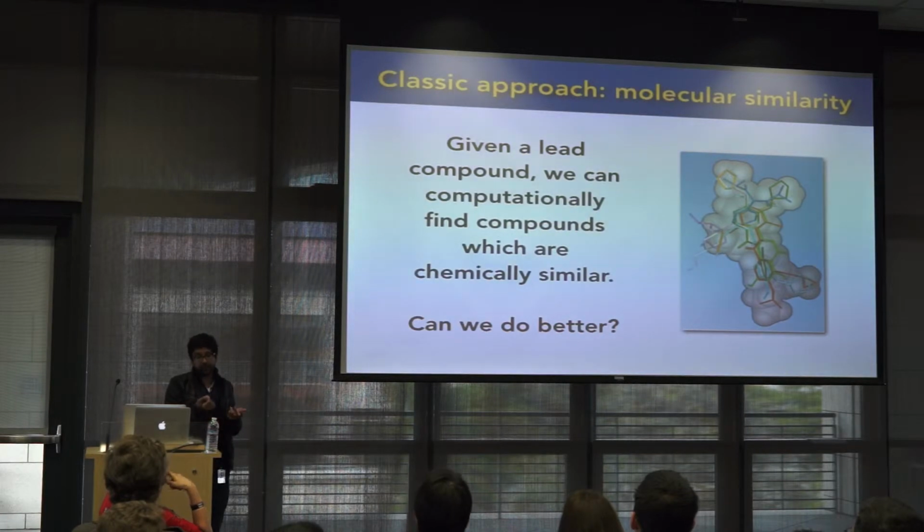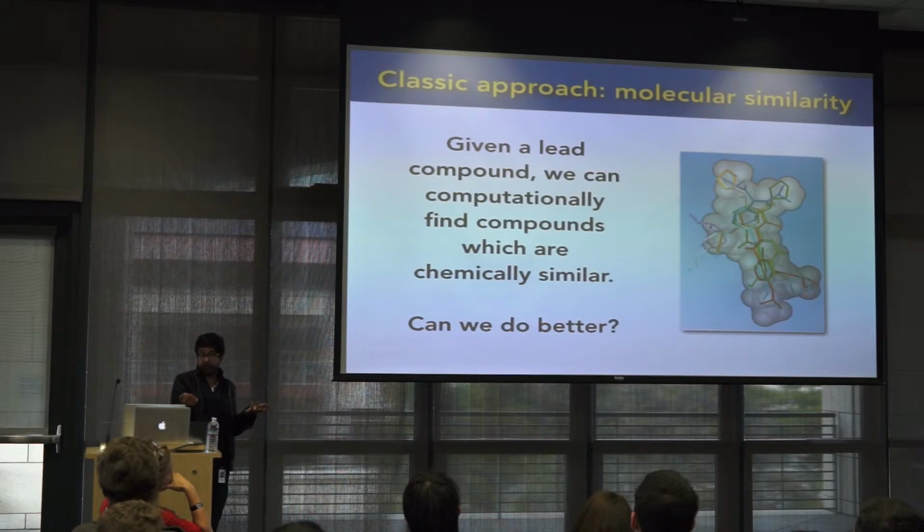Let's say you have a lead compound, something that you hoped would have been a good drug. It actually works in some ways, but it just happens to be toxic to humans. Like it kills a parasite, but also gives you liver toxicity. So you have a key that's pretty good. If I gave you a physical key and said, find me other keys that would open the same lock, you'd put the keys up and compare them structurally. And if it had similar ridges and so on, then it would probably have similar function.